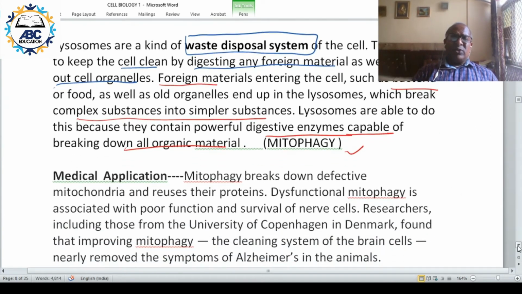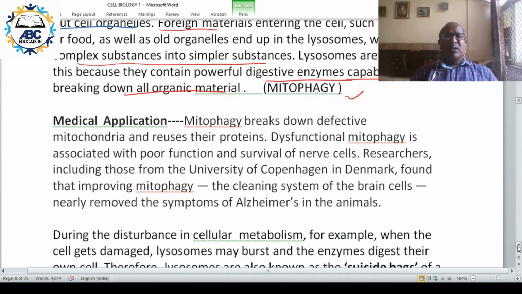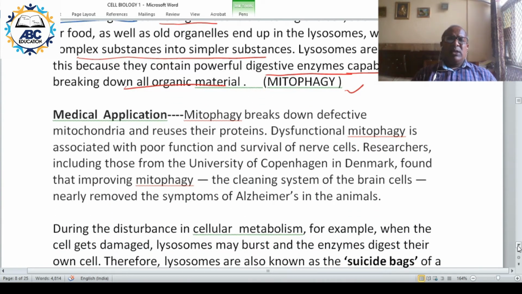By the process of mitophagy, the defective or non-functional mitochondria are broken down and their components are reused.